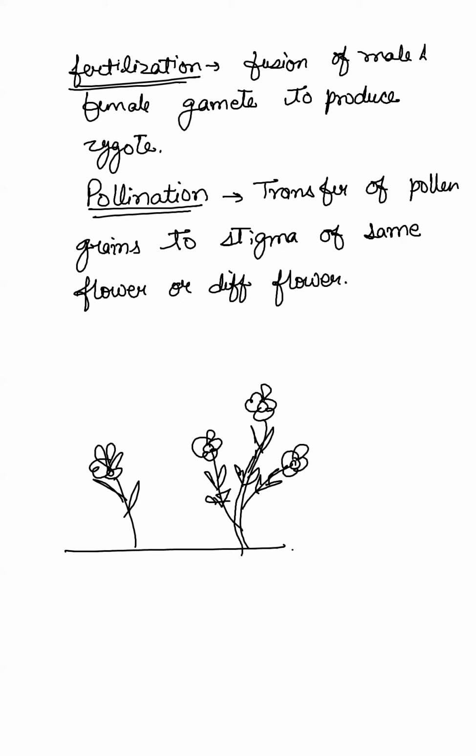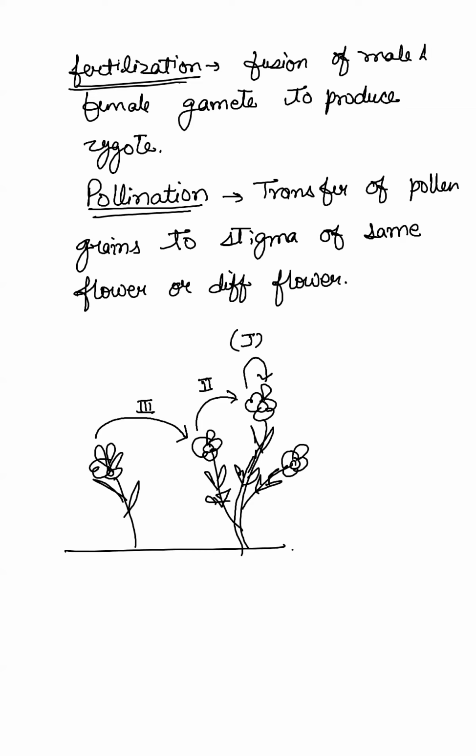Now, what are the different ways the pollination can take place? From the same flower, okay? We call this self-pollination. This is first. Second, from one flower to the second flower, but the same plant. Third, from one flower to the second flower, again, different plant.